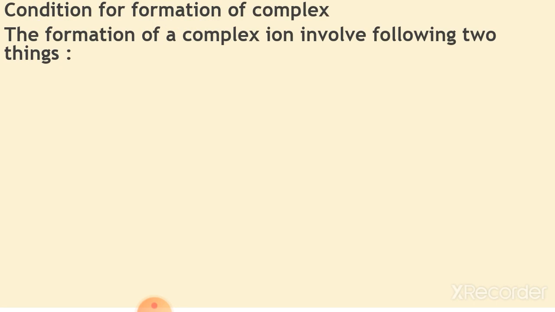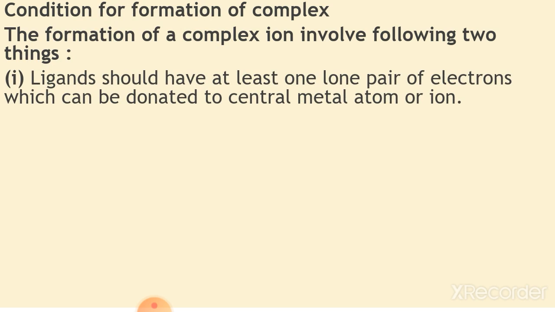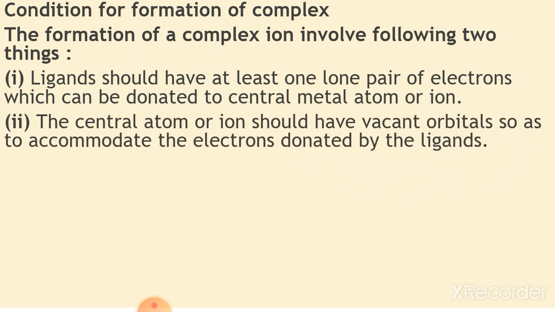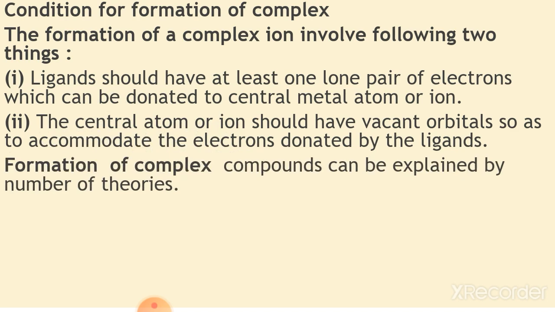Look here, the formation of a complex ion involves the following two things. First of all, the ligand should have at least one lone pair of electrons. That means they have a tendency to donate an electron pair, so they must have at least one lone pair of electrons which can be donated to the central metal atom or ion. Then the central atom or ion should have vacant d orbitals so as to accommodate the electrons donated by the ligands, in case of transition elements.